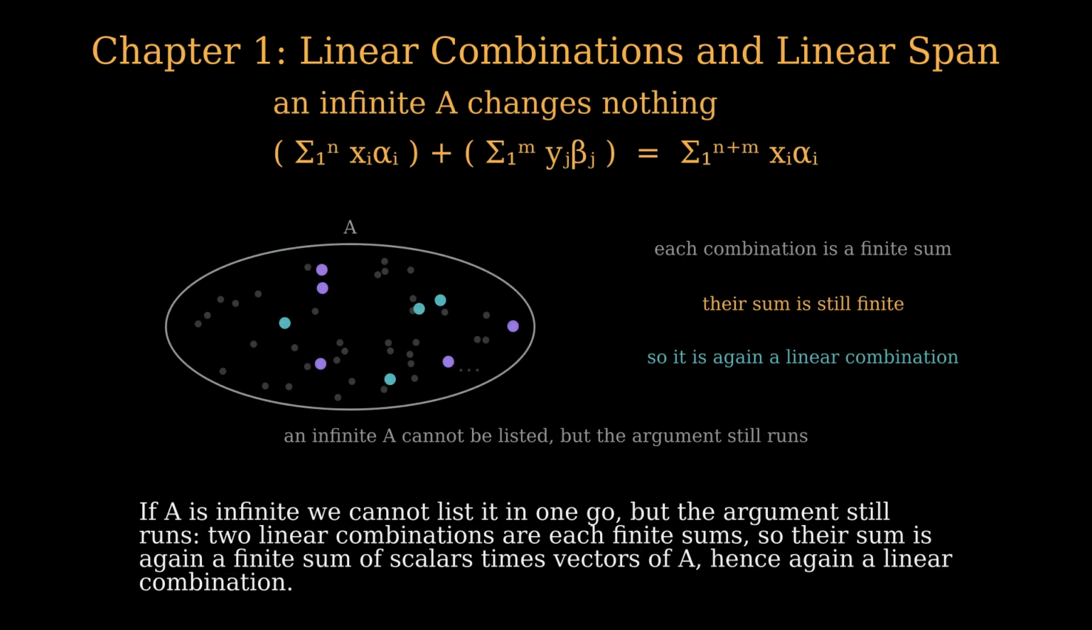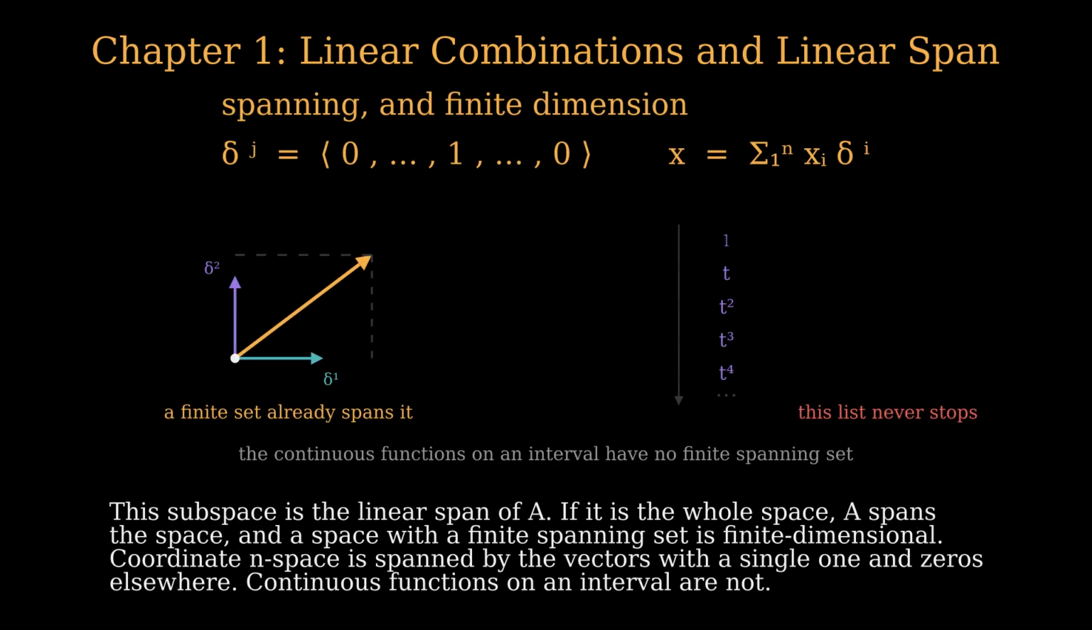If A is infinite, we cannot list it in one go, but the argument still runs. 2 linear combinations are each finite sums, so their sum is again a finite sum of scalars times vectors of A, hence again a linear combination. This subspace is the linear span of A. If it is the whole space, A spans the space, and a space with a finite spanning set is finite-dimensional.